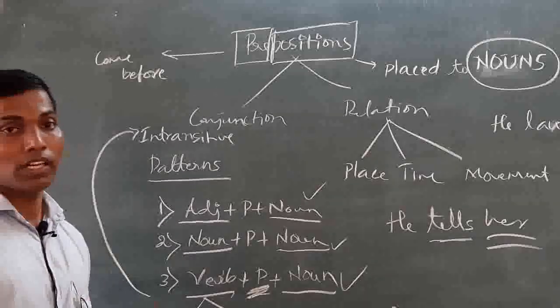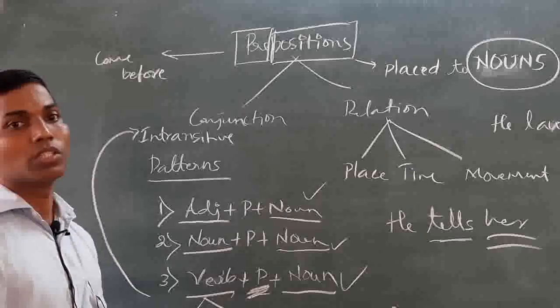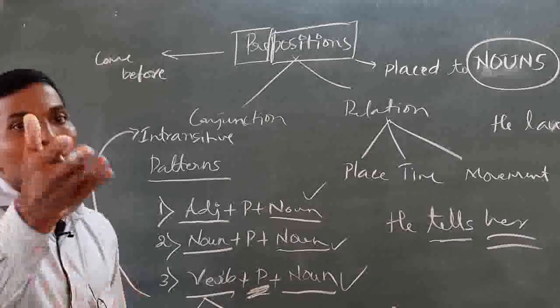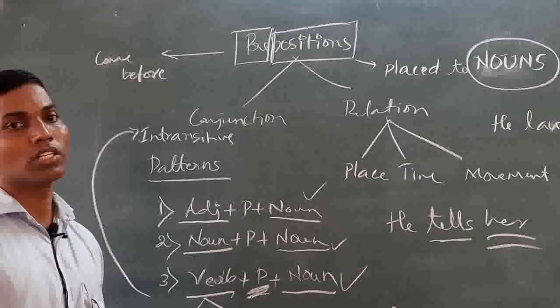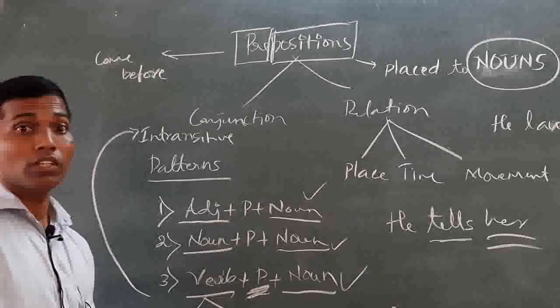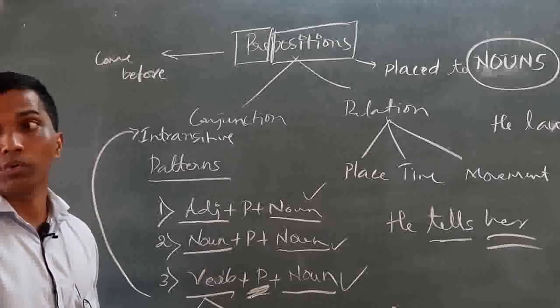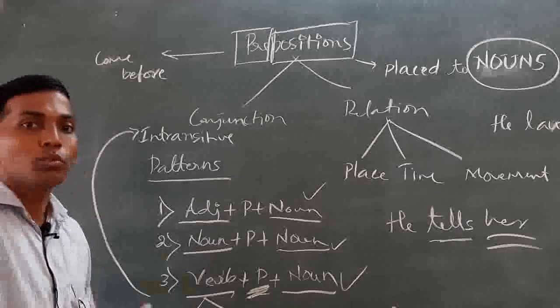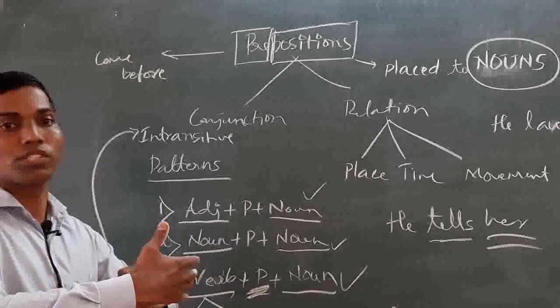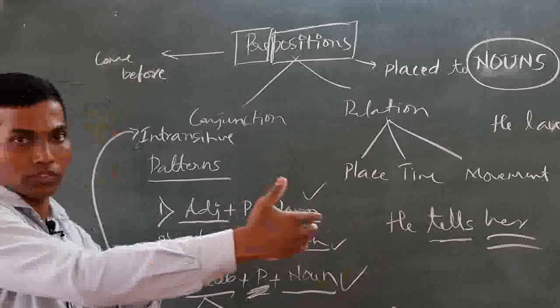When you want to put the object after an intransitive verb, and you use English, you are one of the users of this language, what should you bring in between the verb and the noun?